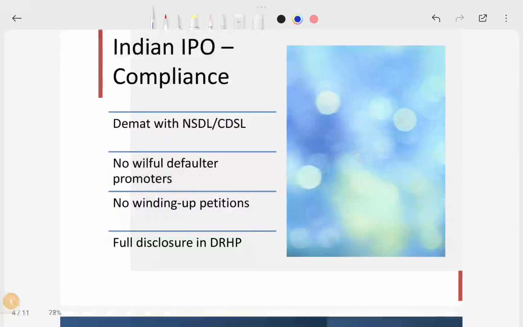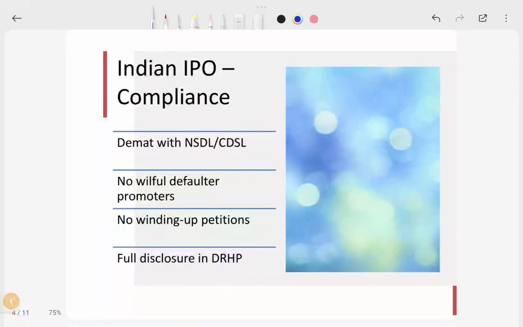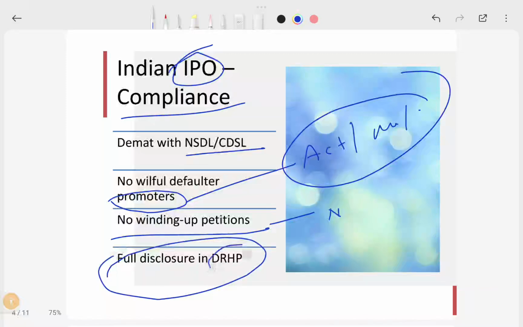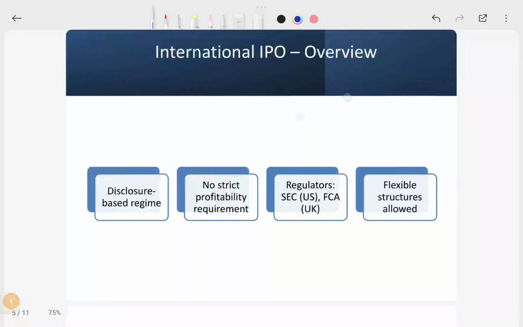And the next is Indian IPO compliance. Generally, after the IPO or while doing the IPO, you need to demat your shares, and your promoters should not be defaulters in any act or willful misconduct or money laundering, and should not be convicted of any offence. Winding up petitions have to be cleared, or there should be no ongoing winding up proceedings at the time of the IPO. And the full disclosure of the red herring prospectus, which we already covered in the earlier slide.